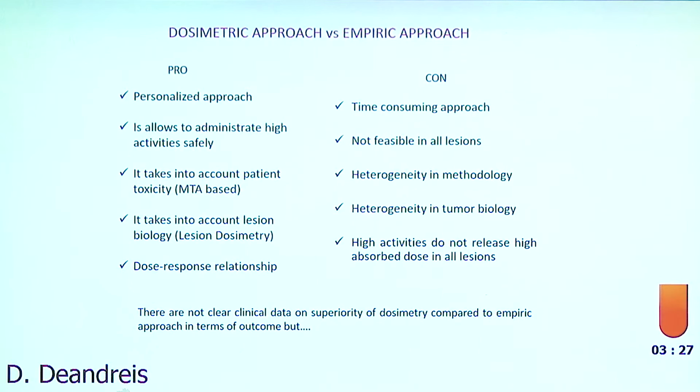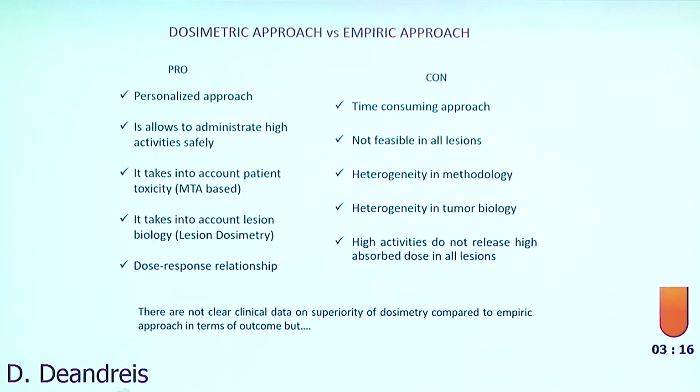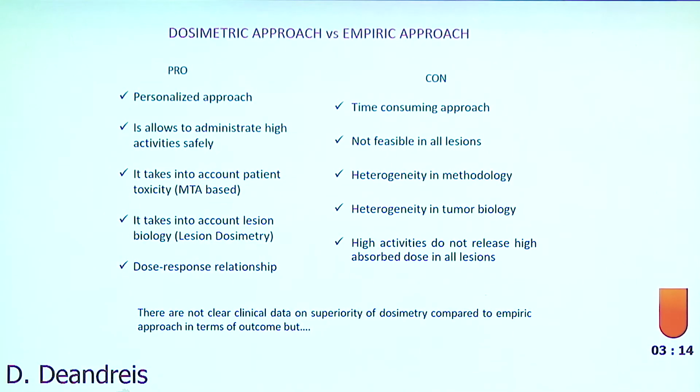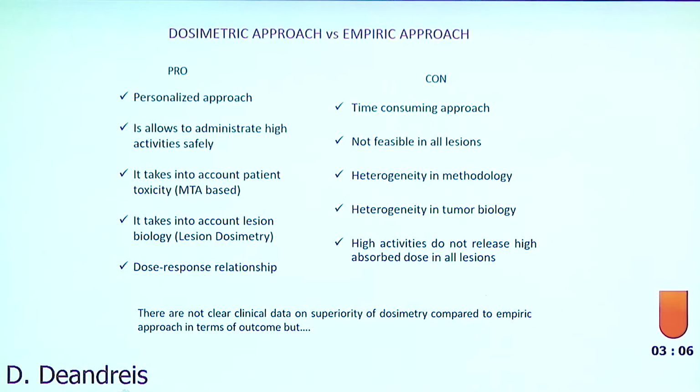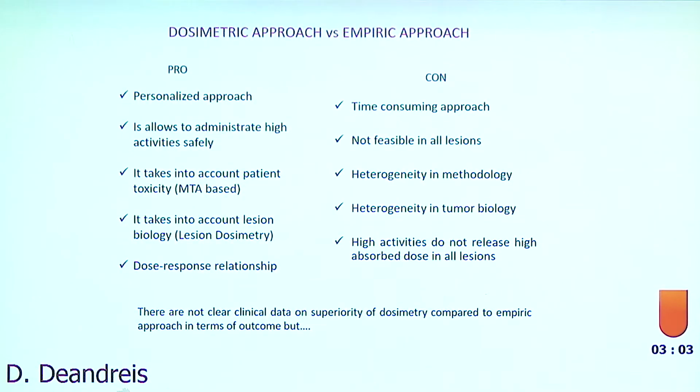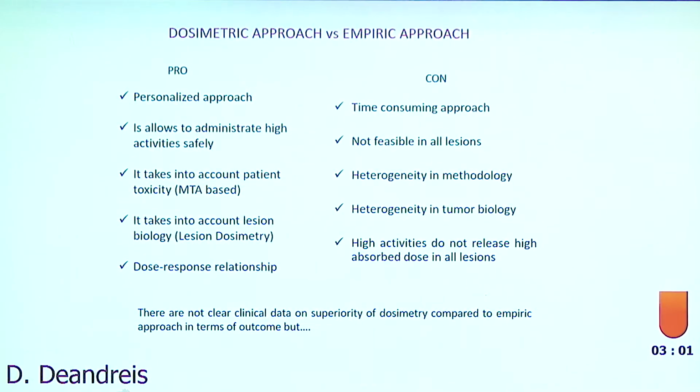So, to compare the dosimetry approach versus the empiric approach: of course, dosimetry is a really personalized approach. It allows us to administer higher activity safely if needed, takes into account patient toxicity on the MTA basis, takes into account lesion biology through lesional dosimetry, and shows that there is a relationship between the dose given to the lesion and the response.